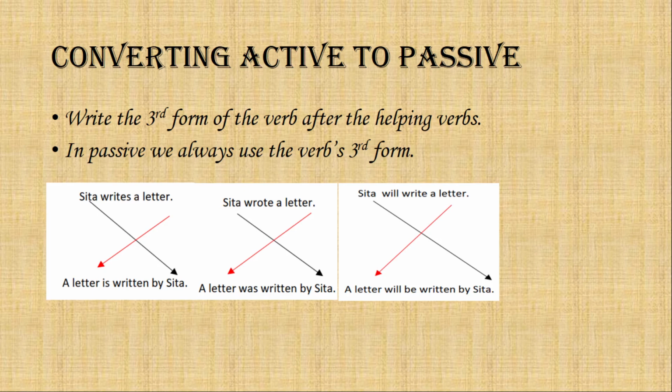So finally we get the passive voice for simple present: A letter is written by Sita. Passive voice for simple past: A letter was written by Sita. Passive voice for simple future: A letter will be written by Sita.